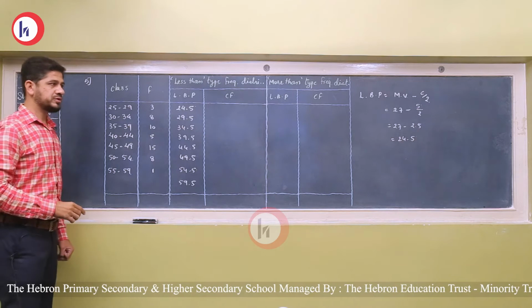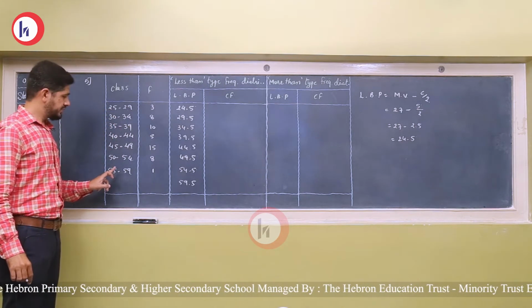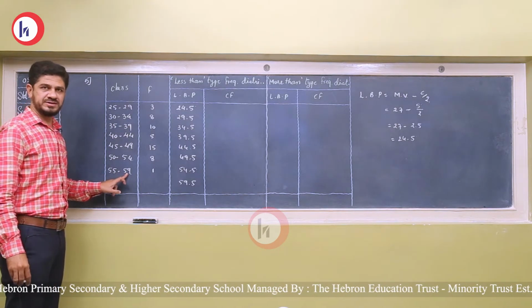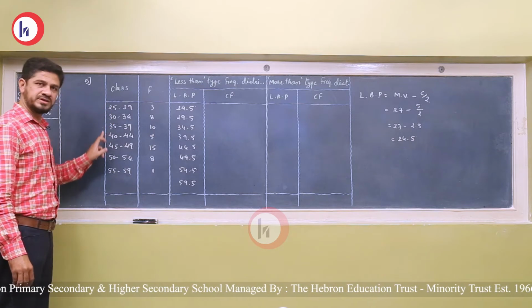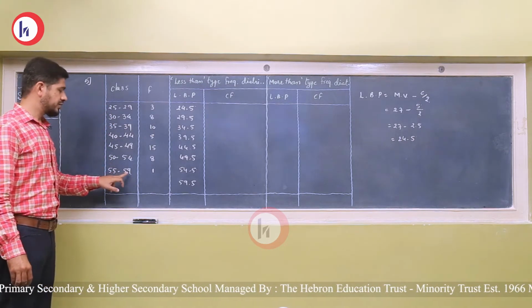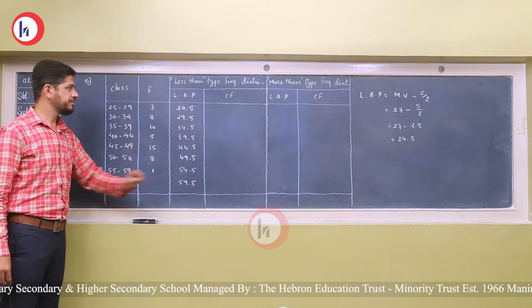So we will use all the lower limits and the upper limit of the last class. I repeat, we will use all the lower limits and the upper limit of the last class. So you can see 59.5.